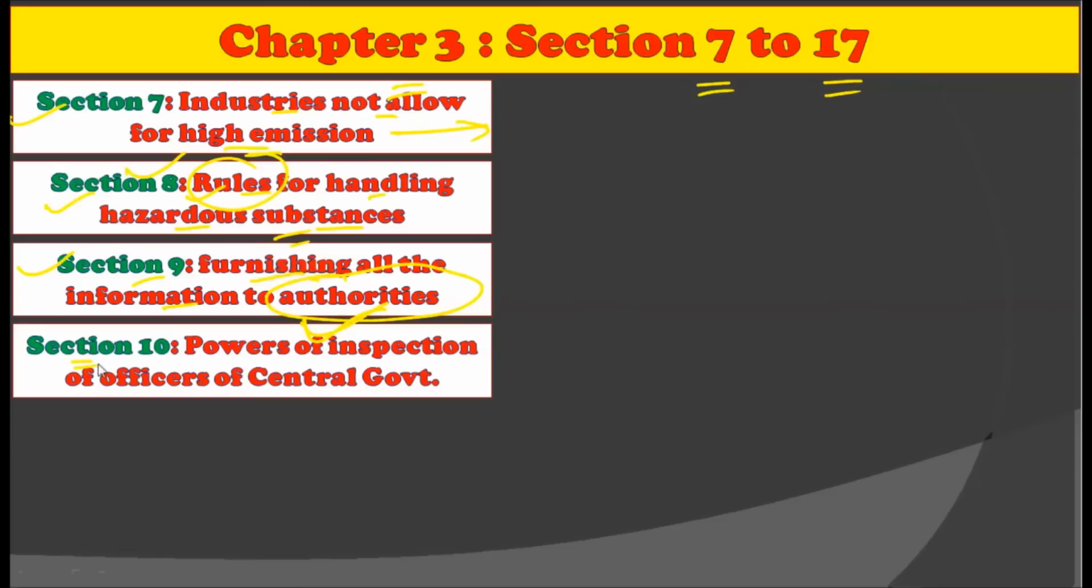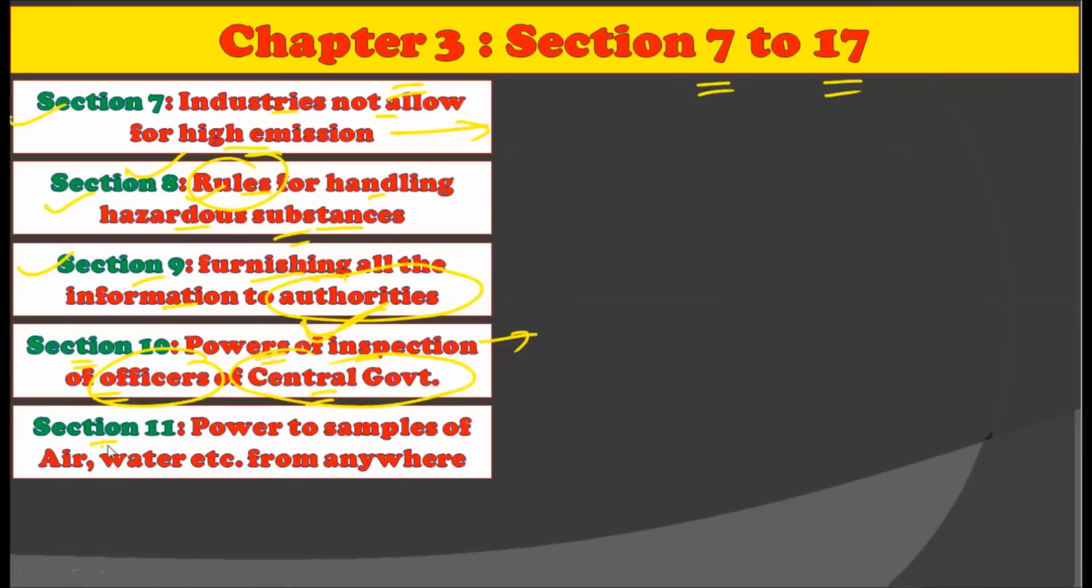Section 10 suggests the powers of inspection of the officers of the central government, that is, the officers appointed by the central government under this Act have the power of inspection of anything they require to be inspected. Section 11 says that there is power to sample air, water, etc. from anywhere. That is, Section 11 of Chapter 3 of the Environment Protection Act gives the power of taking samples of air, water, etc. from anywhere in India.